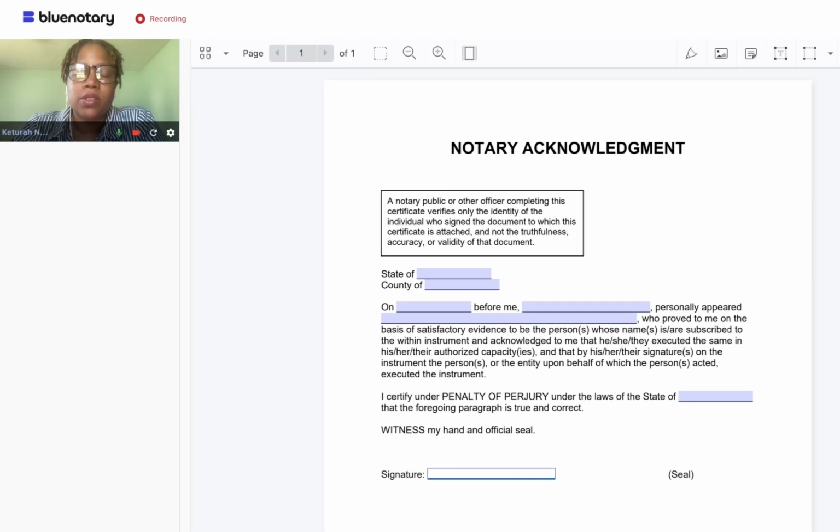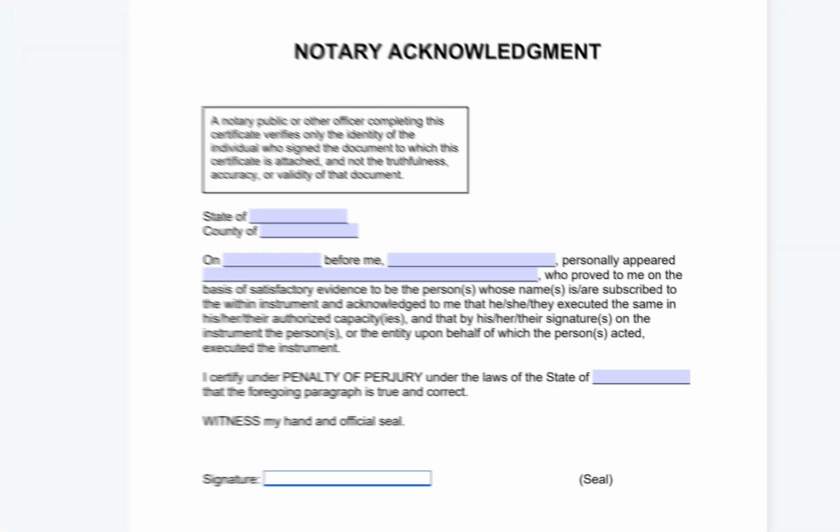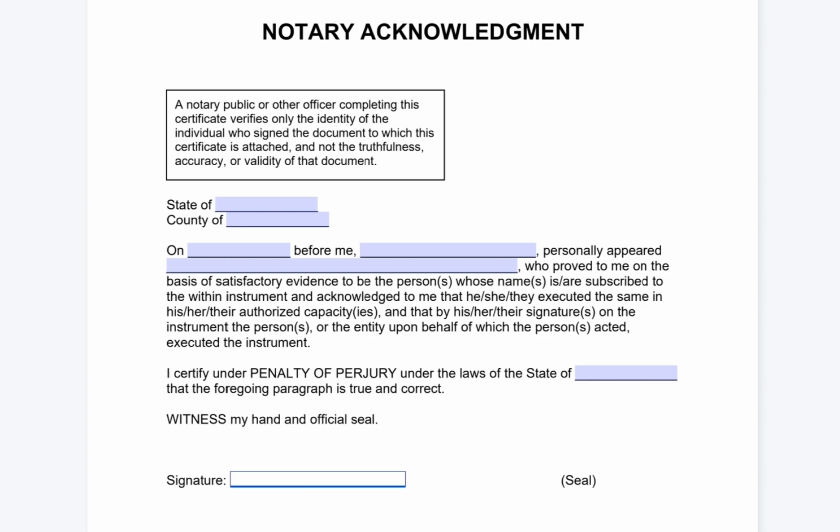Now, this is one of the most basic sessions that you can have, and it's something that you'll probably see very often. We might see this wording at the end of or attached to a document. So here, starting this notary acknowledgement, we of course have the venue, the state of, county of, where we're sitting as notaries when this document is being signed.